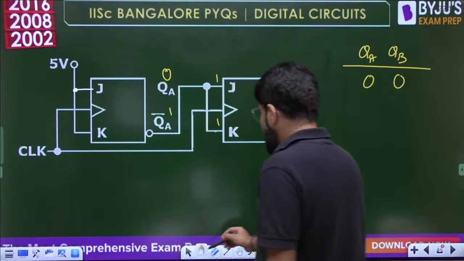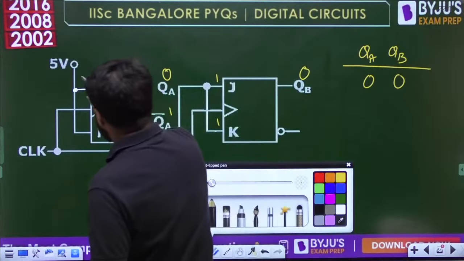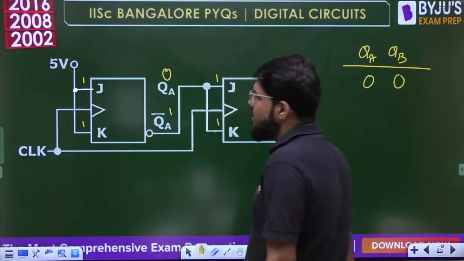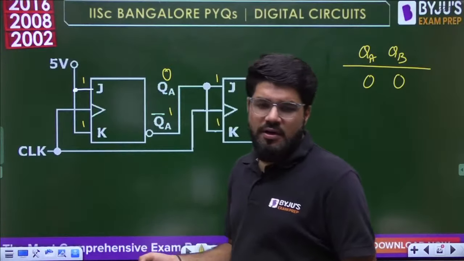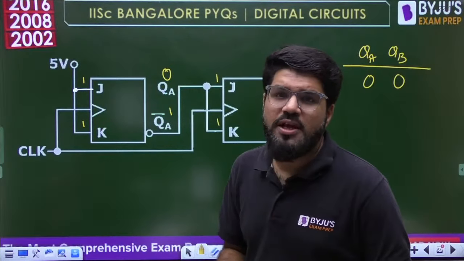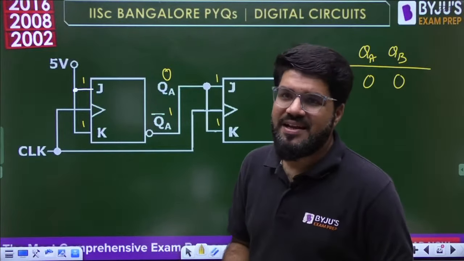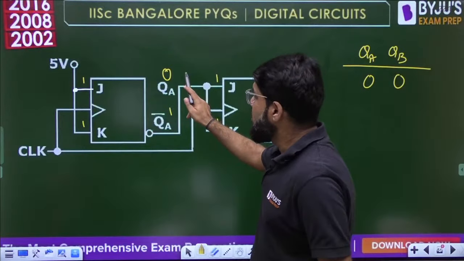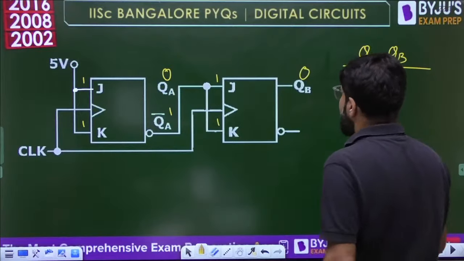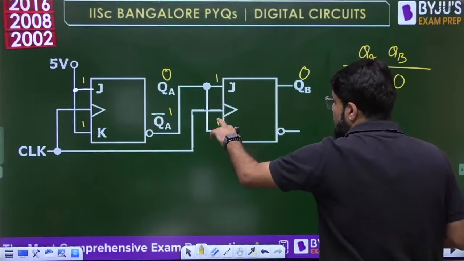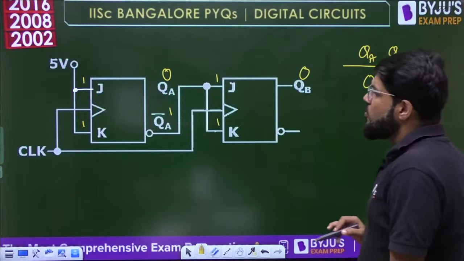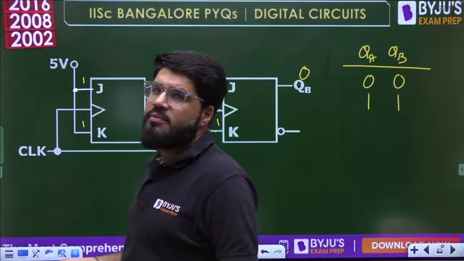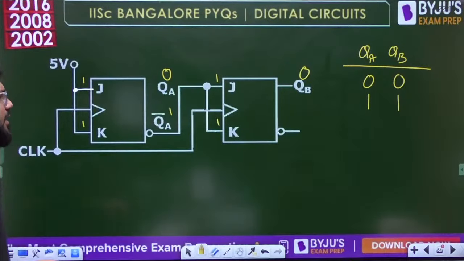5 volt means logic level 1. So these two are 1, 1. So both J and K are equal to 1. Whenever both the inputs are 1, the JK flip-flop represents a toggle state. That means the device will toggle. So the next state QA will become 1, and here also both the inputs are 1, so the device will toggle. It was 0, next state will be 1. So the entire next state QA QB will be 1, 1.